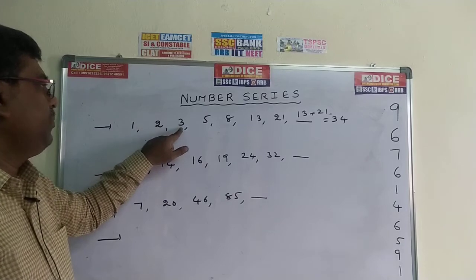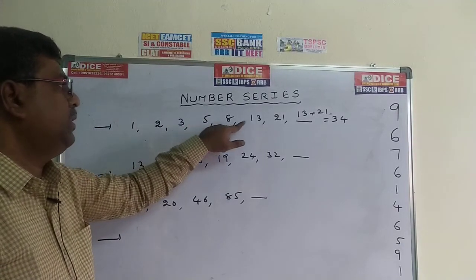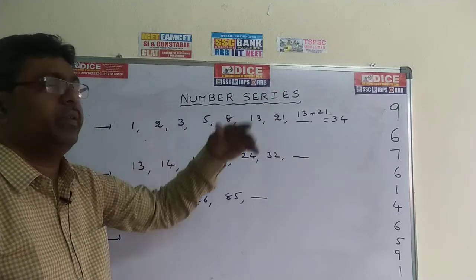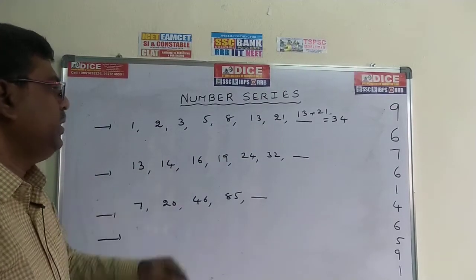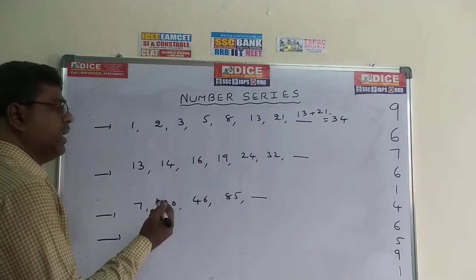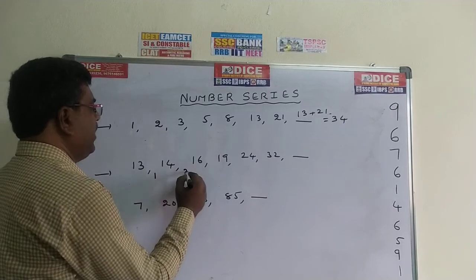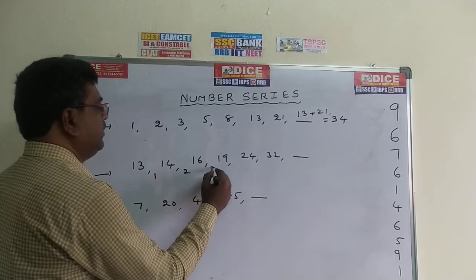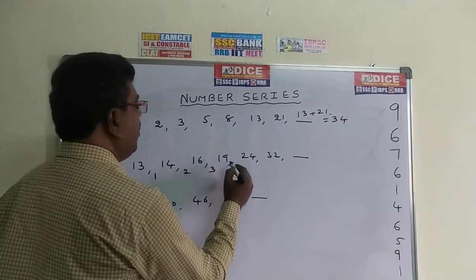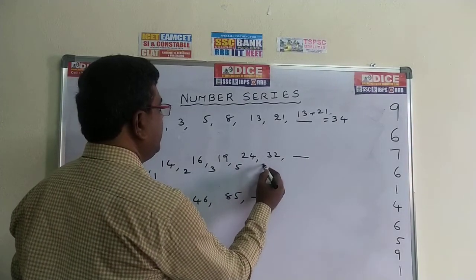1 plus 2, 3. 2 plus 3, 5. 3 plus 5, 8. 5 plus 8, 13. 8 plus 13, 21 and so on. That is the series. Now come to this one: 13, 14, 16. Once again we can go for the difference. 14 minus 13, 1. 16 minus 14, 2. 19 minus 16, 3. 24 minus 19, 5. Next 32 minus 24, 8.